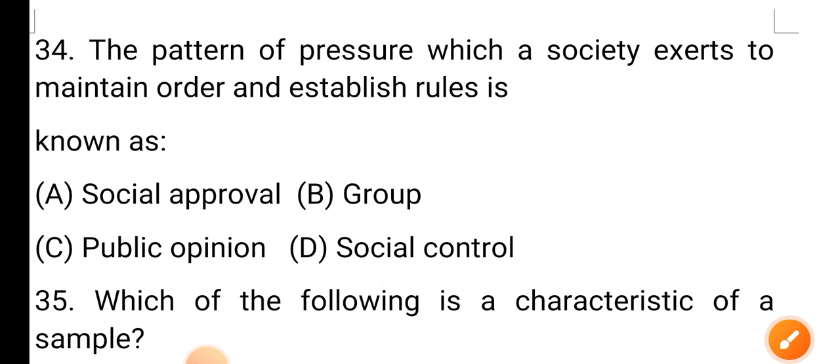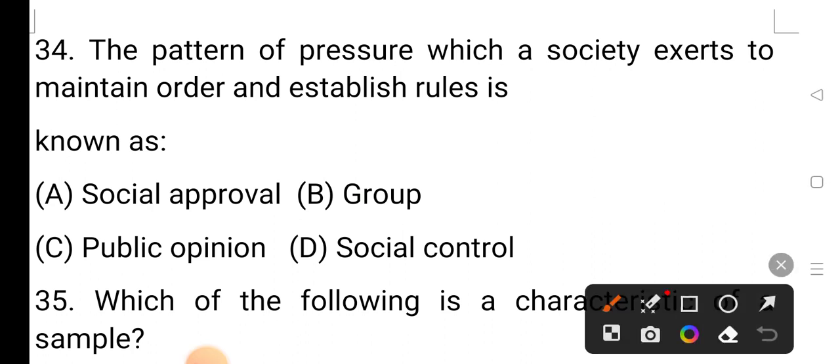Question number 34. The pattern of pressure which a society exerts to maintain order and establish rules is known as option A, social approval; option B, group; option C, public opinion; option D, social control. The correct answer is option D, social control.